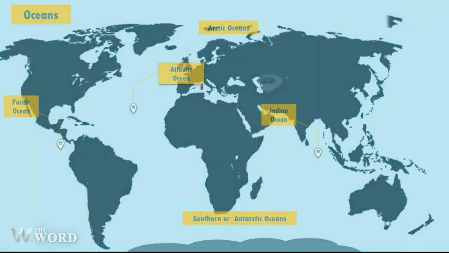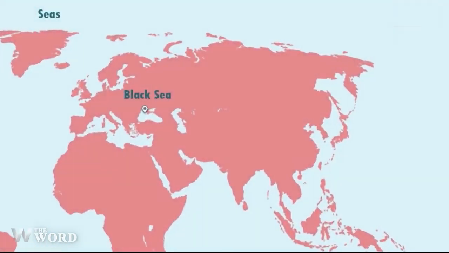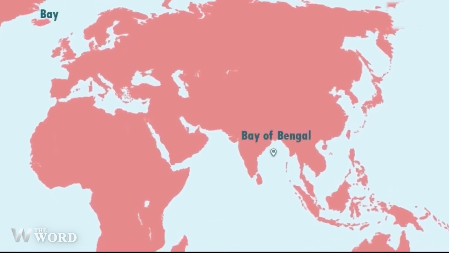Seas. A sea is a division of ocean that is enclosed or partially enclosed by land. The Black Sea is an example of this. Bay. A bay is a body of water partially surrounded by land. A bay is usually smaller and less enclosed than a gulf. The largest bay is the Bay of Bengal.